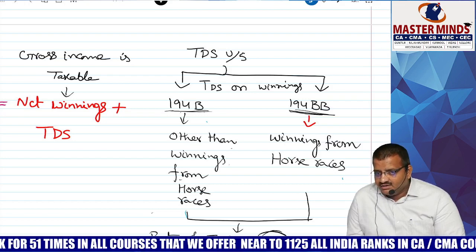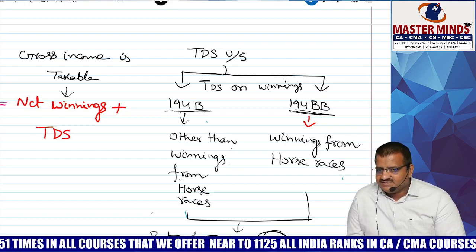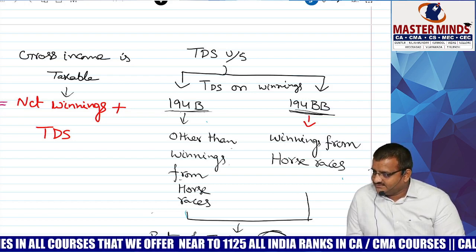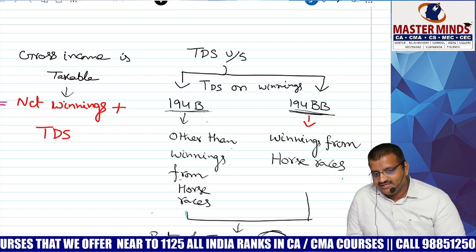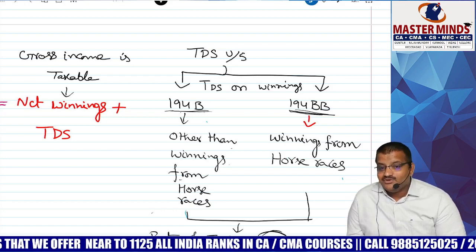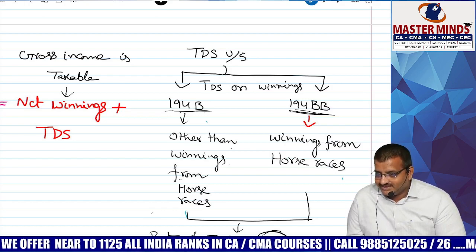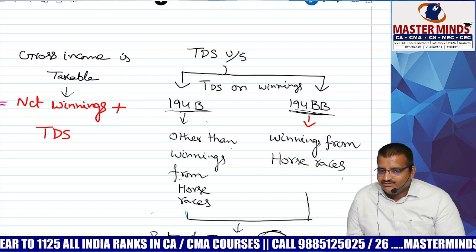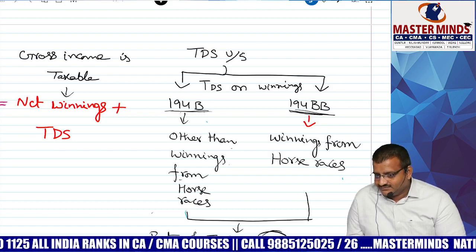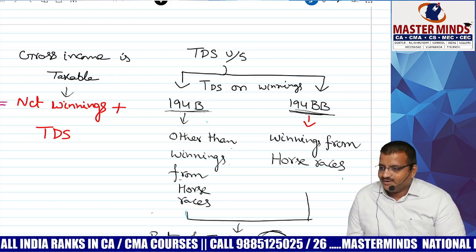Suppose once upon a time in KBC, one person won 5 crore rupees. Have you seen his interview? Now he is begging. He took a divorce. Why? He was unable to handle that much money. He won 5 crore, but they will not give 5 crore. They will give only 3.5 crore, since 30% is deducted.